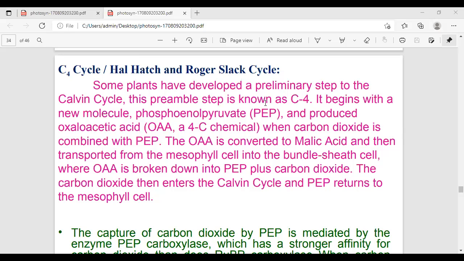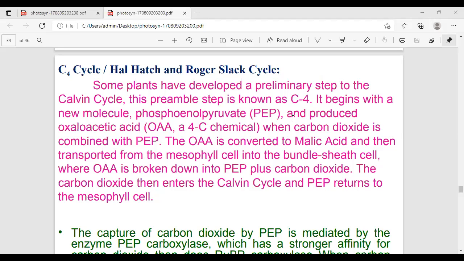In this pathway, the names are beta carboxylation, Hatch-Slack pathway, and another scientist, Hart and Burr. Hart and Burr in 1965 found that 3-PGA is not the initial product of photosynthesis.